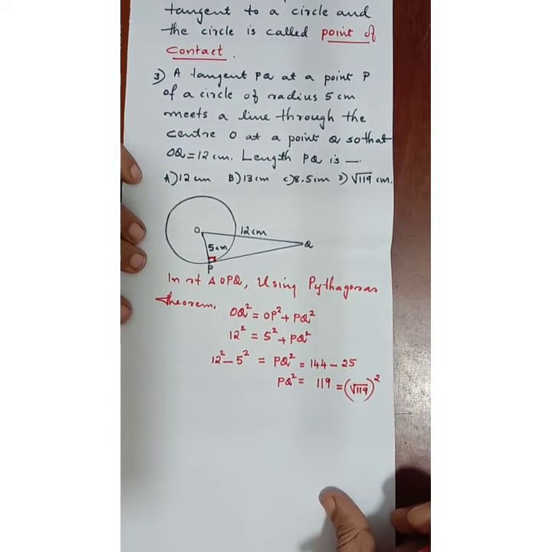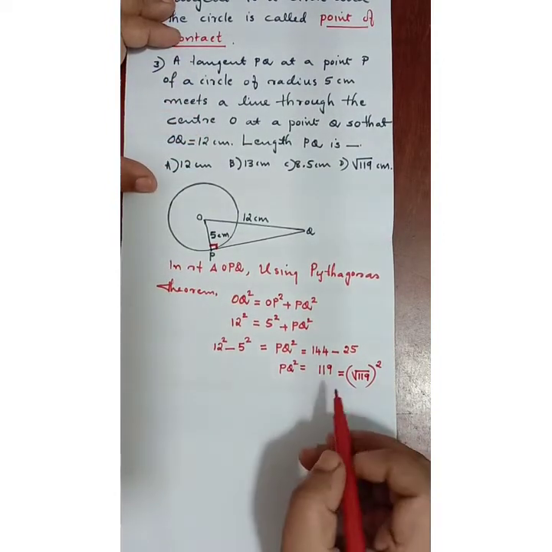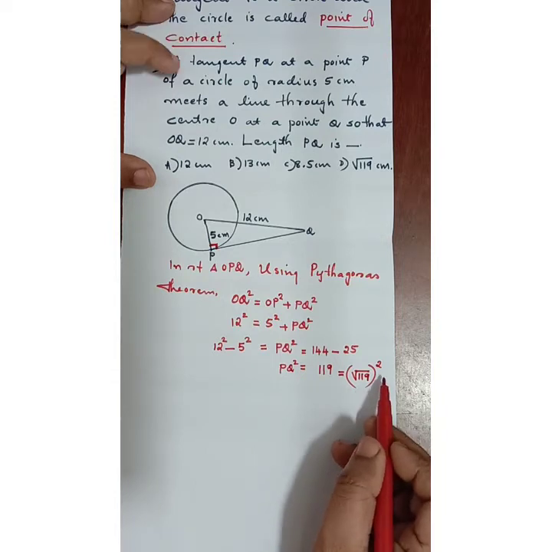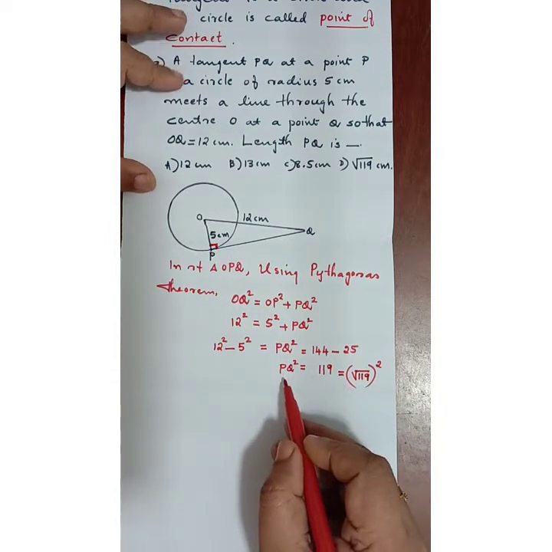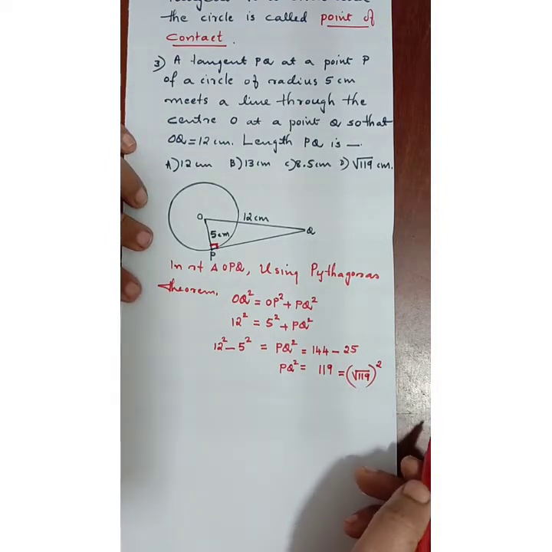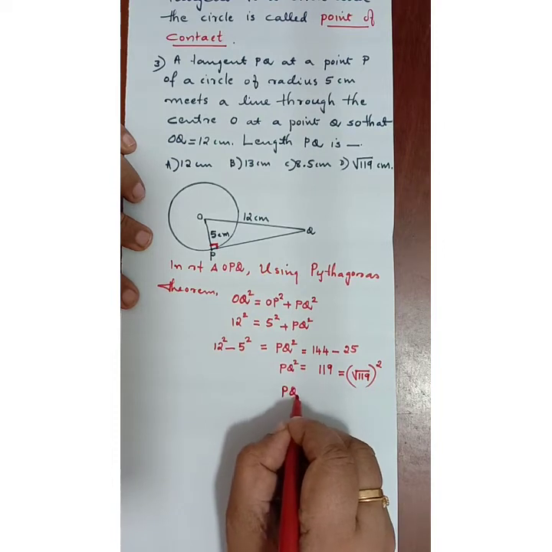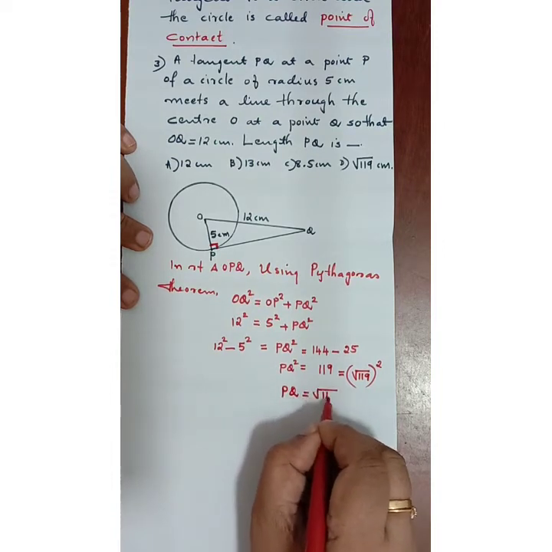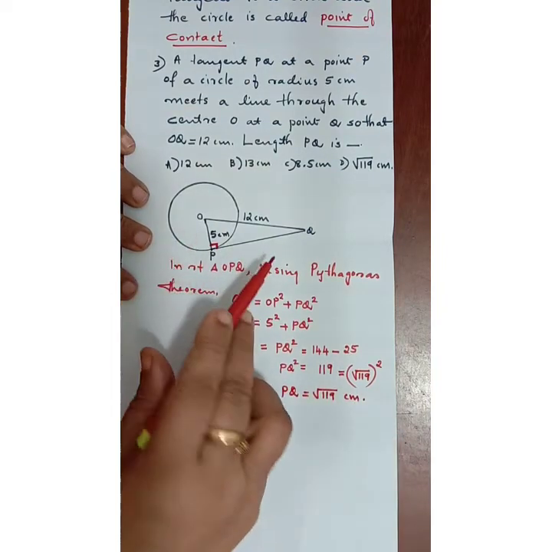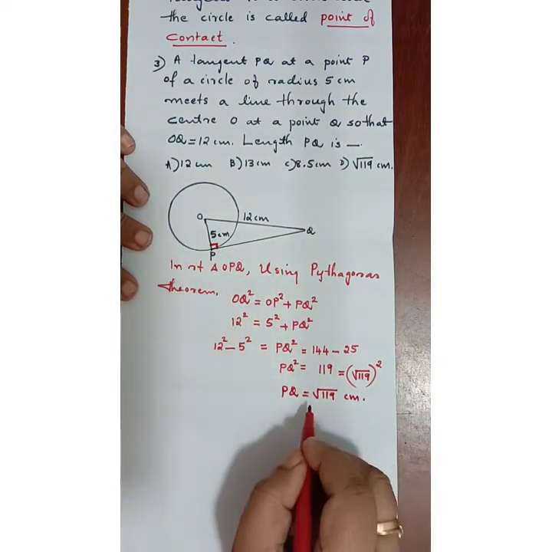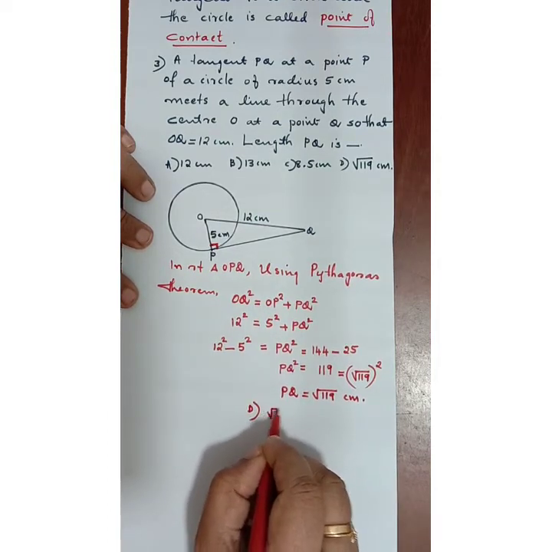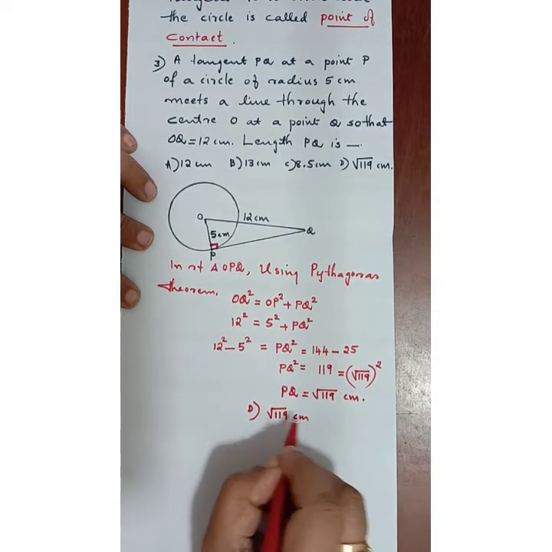Hope you understood. See once more. A number when you get like this, 119 means it is square root of 119 whole square. So compare these two. PQ square is equal to root of 119 whole square. That means PQ is equal to square root of 119. Let us write the unit as centimeter because radius and other line OQ are given as centimeter. So which is our answer? Option D. PQ is equal to square root of 119 centimeter.